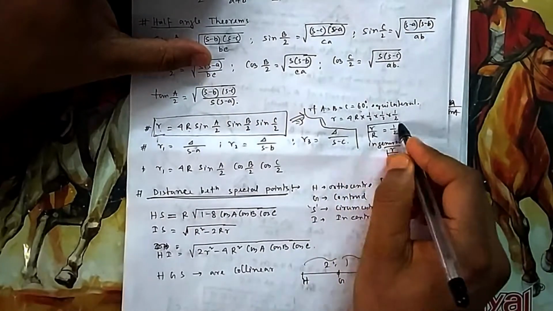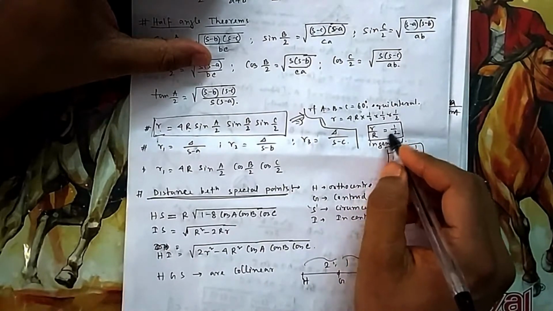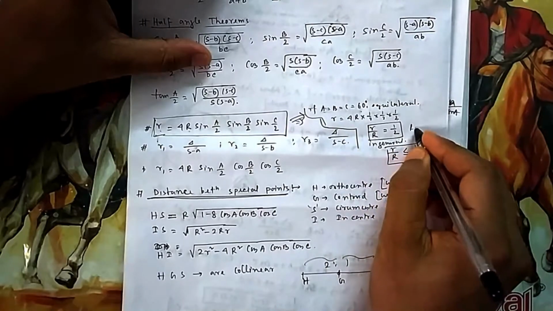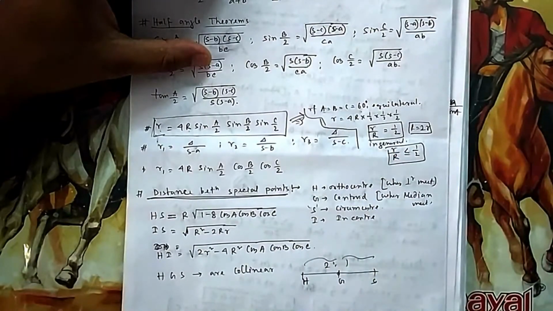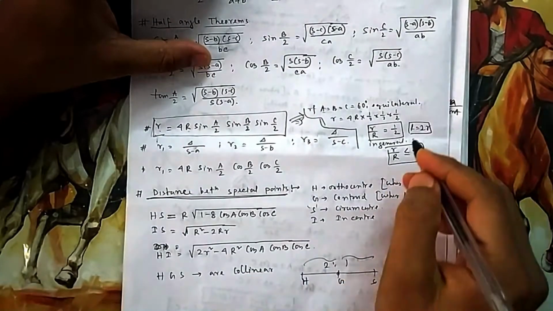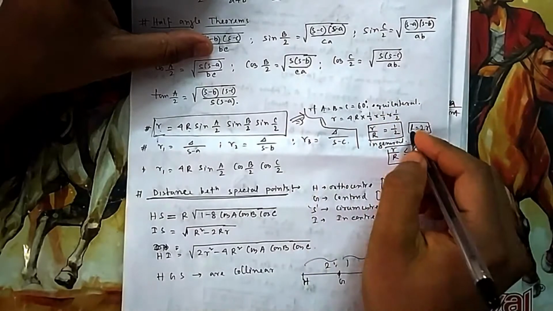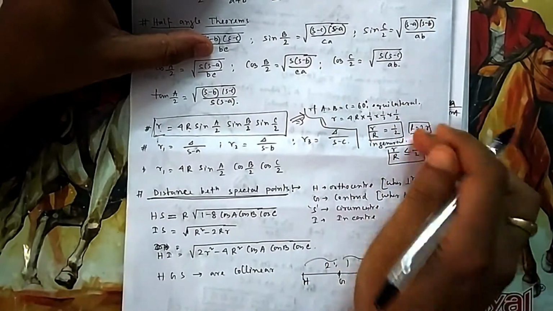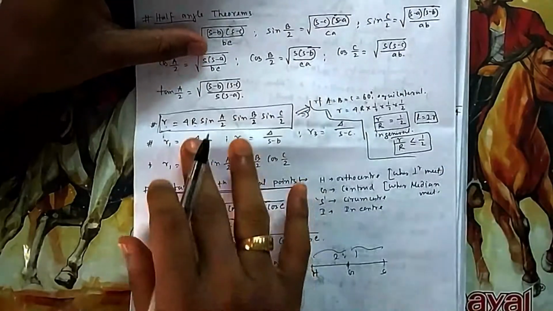So this becomes half. The inradius becomes half of the external radius, the circumradius, that is capital R, or R equals 2 times the inradius. That is for an equilateral triangle. In general, your inradius will always be smaller than your circumradius, so it will be less than half. Maximum it can go up to half of the circumradius, and that is in the case of an equilateral triangle. So remember this note.